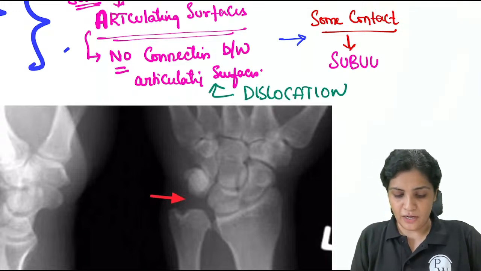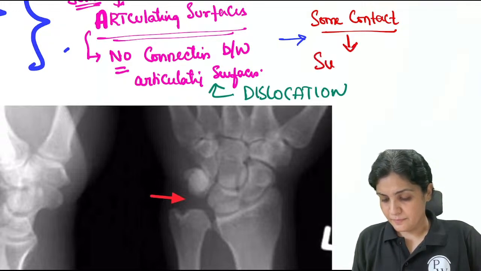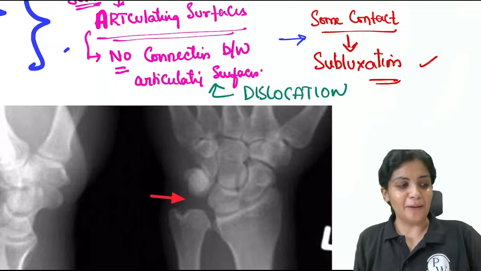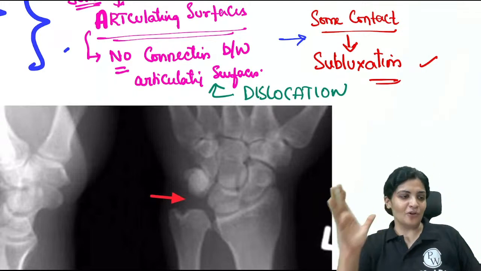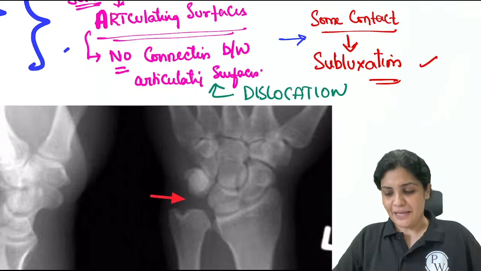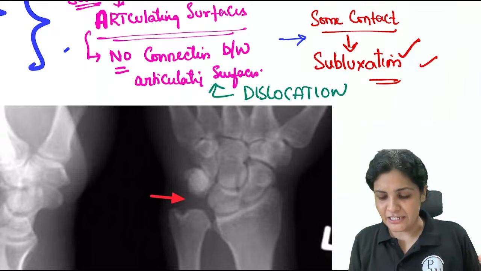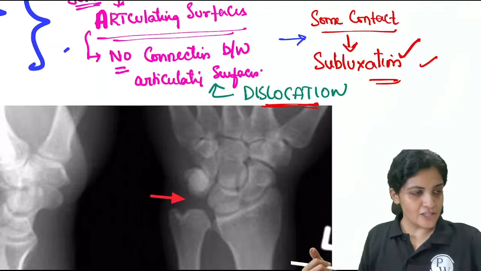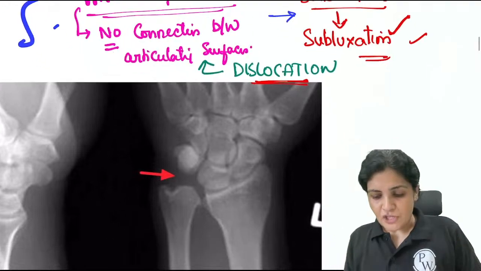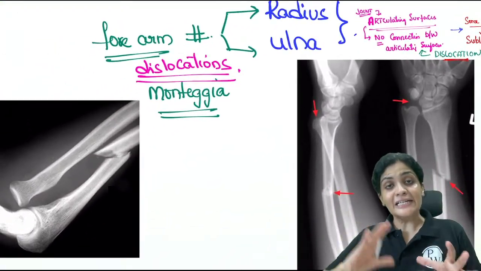Subluxation. This is called subluxation. So whenever somebody is talking about incomplete, very good, it is incomplete. But what is the terminology given to that incomplete? That is subluxation. So complete loss of the articulation is dislocation. Some loss of articulation is subluxation. Understood? Clear, everybody? Now what I'm trying to tell you is there are certain forearm fracture dislocations.